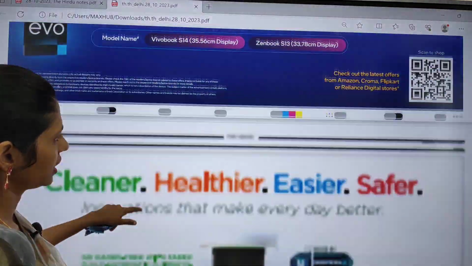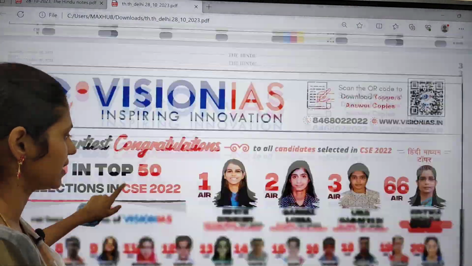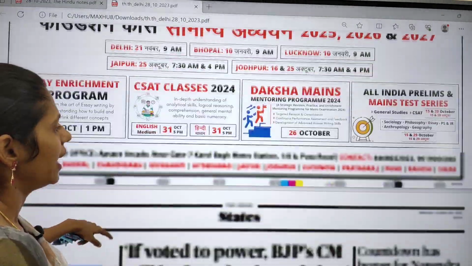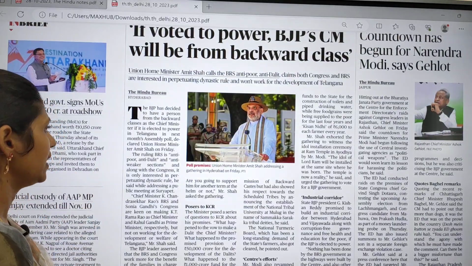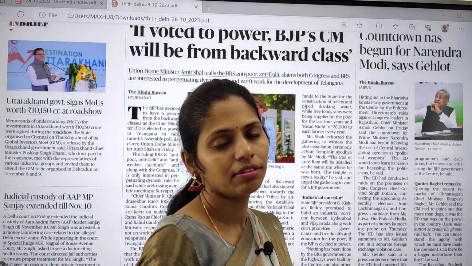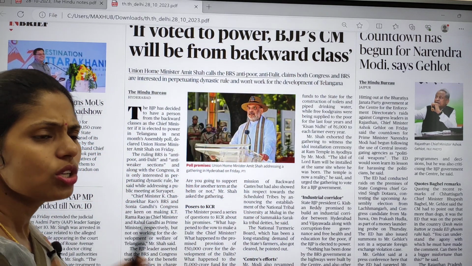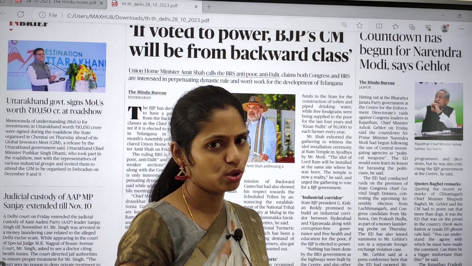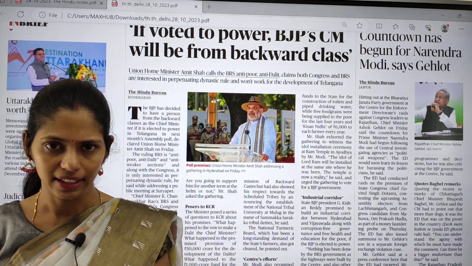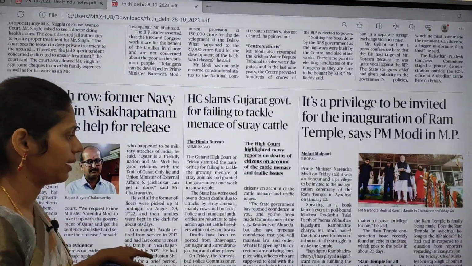And on this city page also, there is nothing much relevant from our examination point of view, and you can directly move on to the states page. Because of the assembly polls in 5 states, most of the articles are political articles. So don't spend much time on those articles, you will not gain anything from them. Okay, it is just a waste of your time.